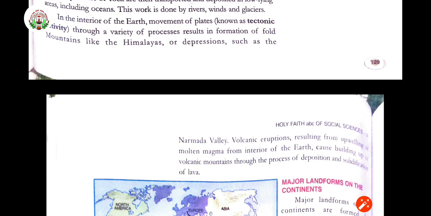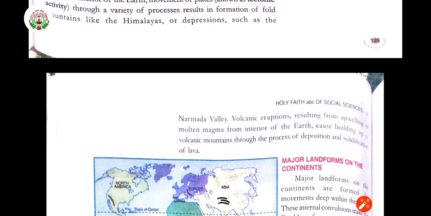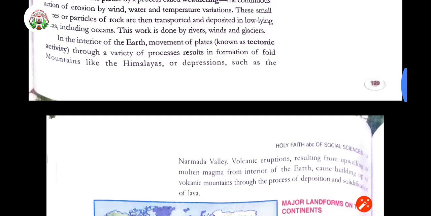Building up of volcanic mountains through the process of deposition and solidification of lava. Whatever lava or magma is coming out becomes solid with the help of air and the atmosphere. That also forms the volcanic mountains, right? So this is being given here.